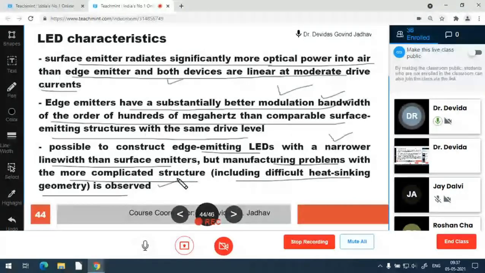So overall, the edge emitter has a focused beam. Surface emitter has lower coupling efficiency, edge emitter has higher coupling efficiency, whereas surface emitter has more optical output power and edge emitter has less optical power. Similarly, edge emitter has more modulation bandwidth, in the order of hundreds of megahertz compared to surface emitter, and the edge emitter construction is difficult. So these are the advantage and disadvantage comparison.